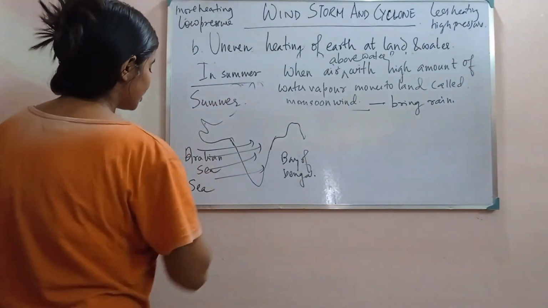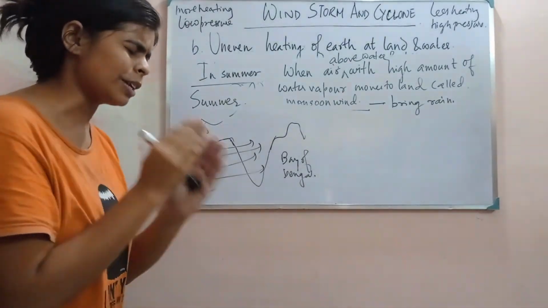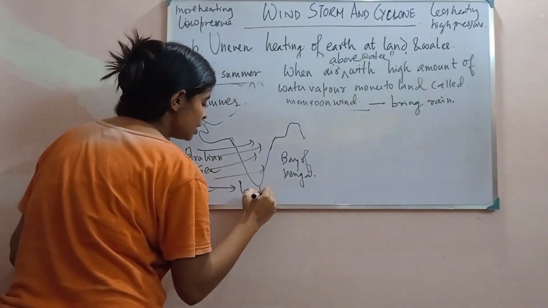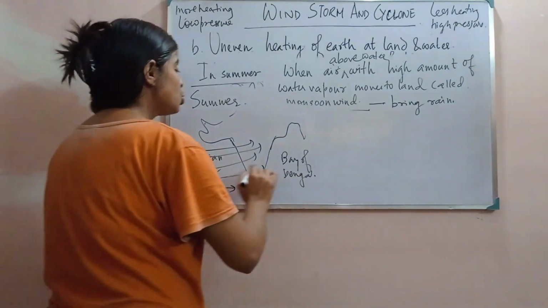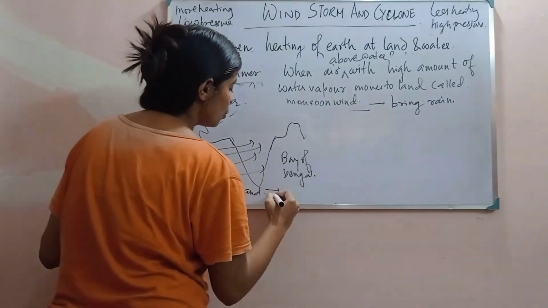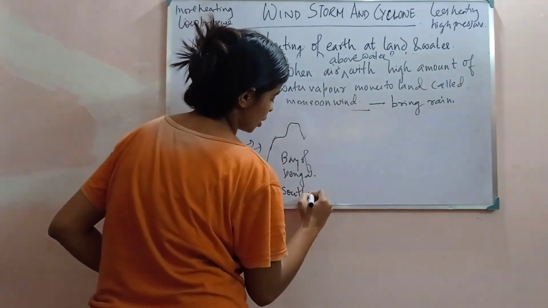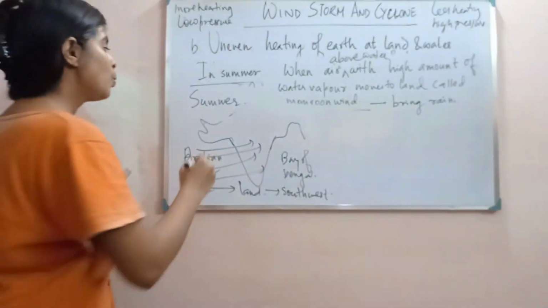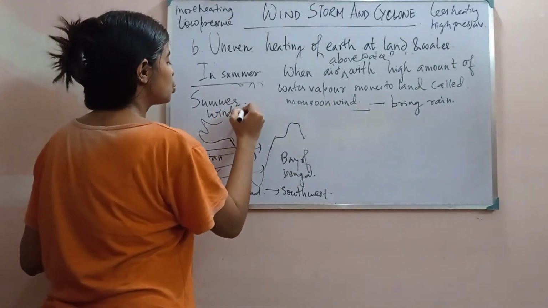In summer, the air or wind moves from sea to land, that means from the Arabian Sea to land, so the direction of the wind is southwest.